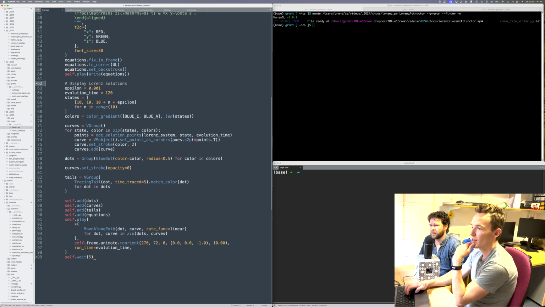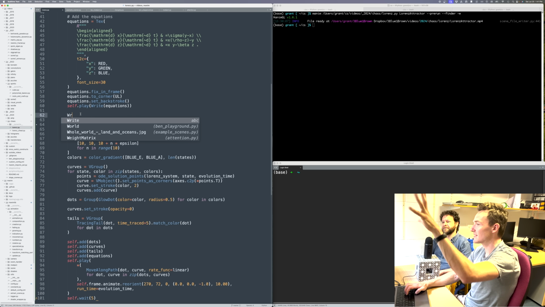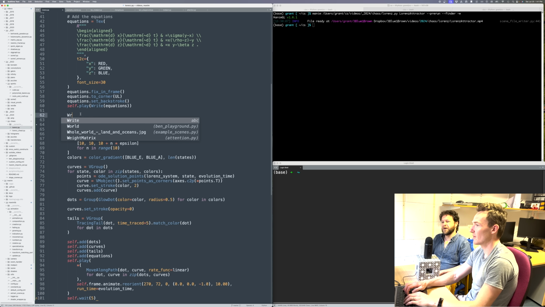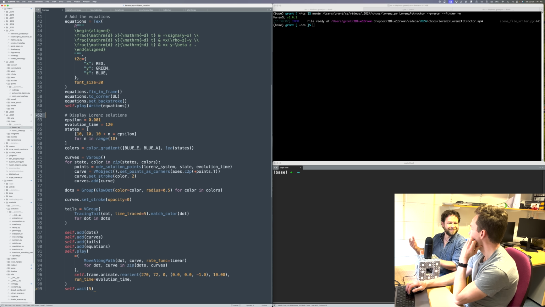Like in Sublime, there's a thing called a language server protocol, and I think it's called Pi LSP or something. But they're all there. It has some sense of the environment that it's in and might autocomplete. Okay, so that's one way to find a function. If I was going to write a function, I might call it this, and you can find out if there is one called that.